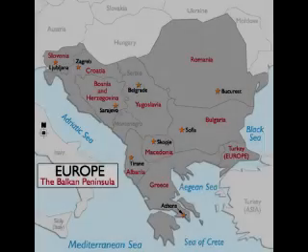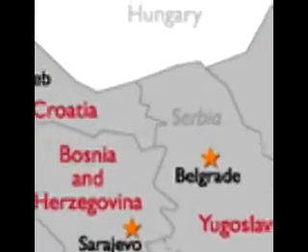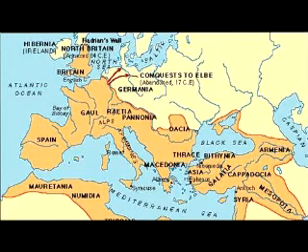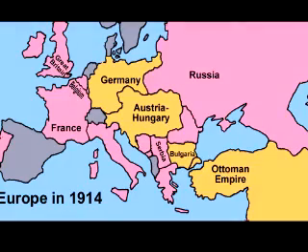The Balkan region consists of the coastal area and southeastern Europe. Today it's made of countries like Serbia, Croatia, Bosnia and Herzegovina, Bulgaria, and Greece. For hundreds of years, beginning in the 1600s, the Balkan region was ruled by the Ottoman Empire. During the 1800s, the Ottoman Empire began to crumble in Europe, and gradually the Balkan nations gained their independence.